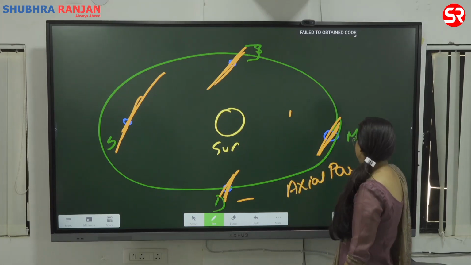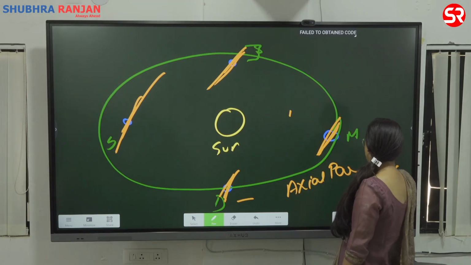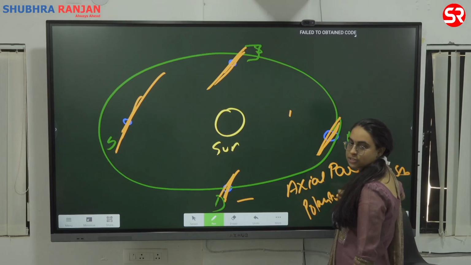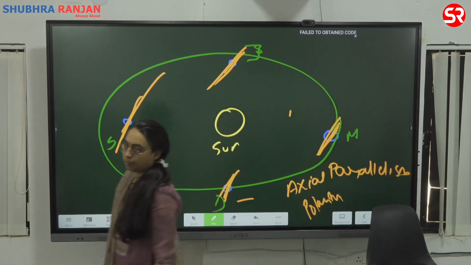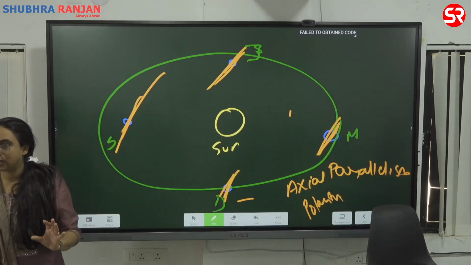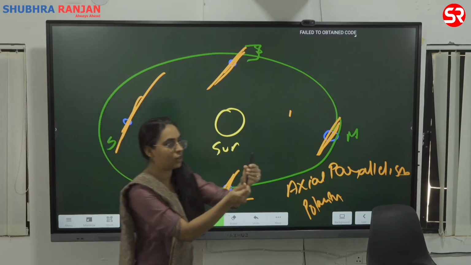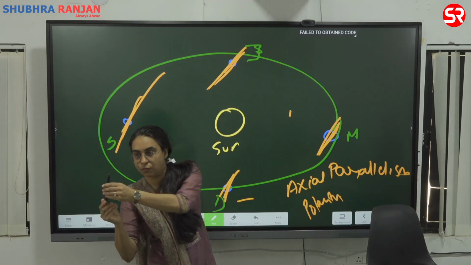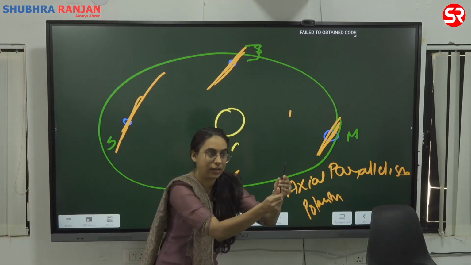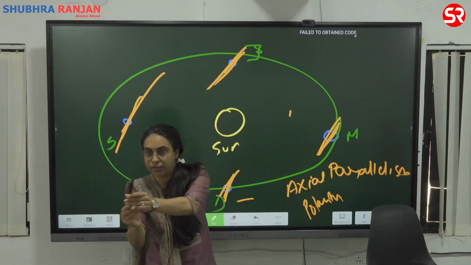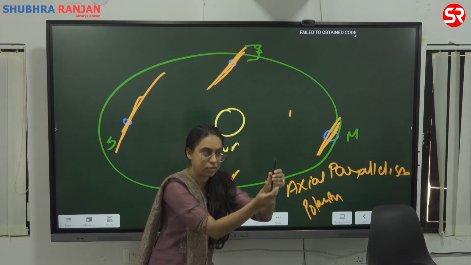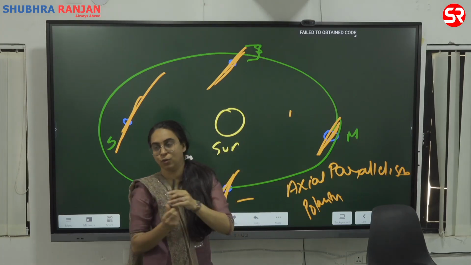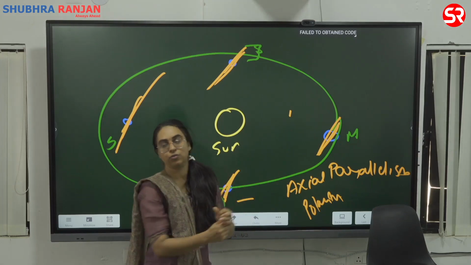Axis is parallel, axial parallelism, or you can also call it polarity. Anything you can call it polarity or axial parallelism. Do you appreciate that the Earth is rotating like this and the Earth is revolving like this? Are you able to appreciate this? There is rotation as well as revolution that is going on.